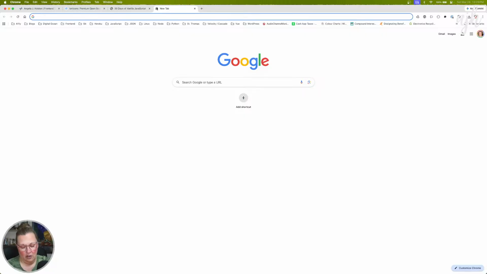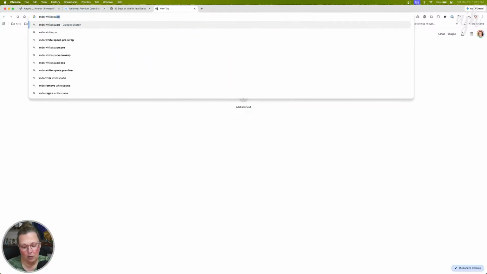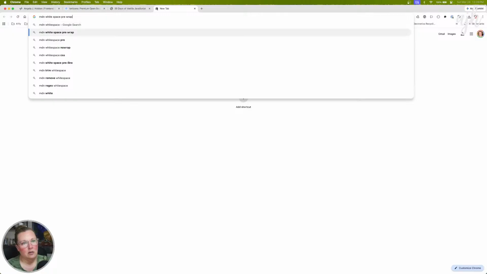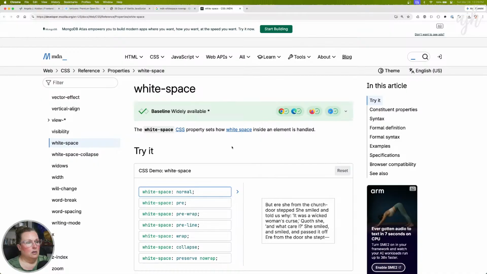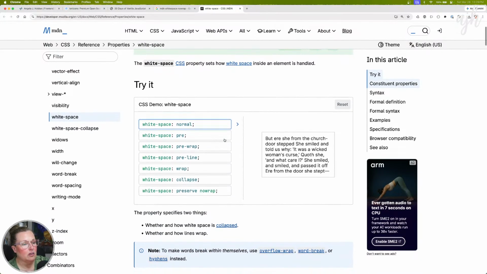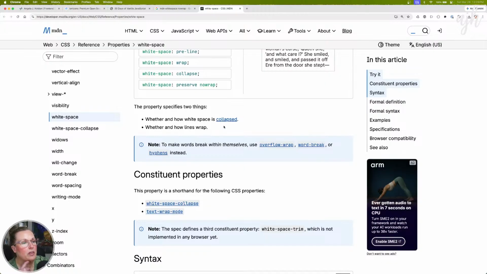Let's look this up. MDN white space. Okay, the white space CSS property sets how white space inside an element is handled. The property specifies two things: whether and how white space is collapsed, and whether and how lines wrap. Note, to make words break within themselves, use overflow wrap, word break, or hyphens instead.